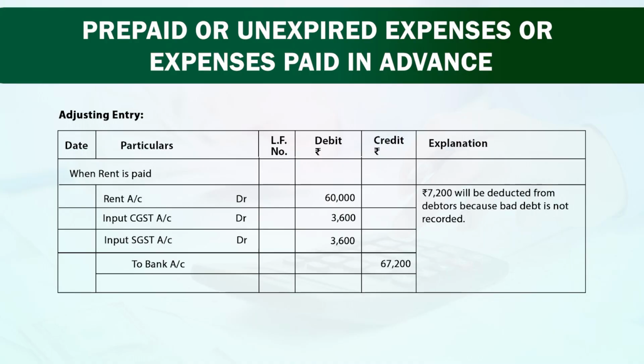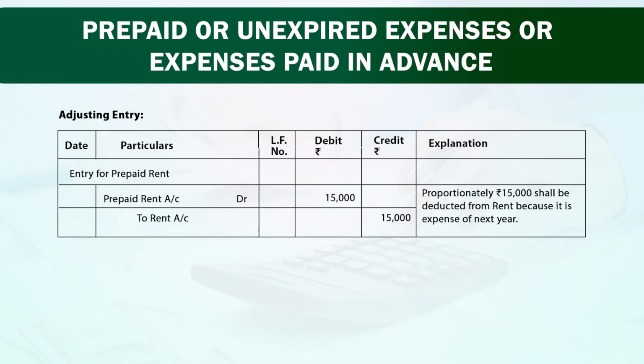Now, we have to pass adjustment entry for that. So, adjusting entry is rent account debited rupees 60,000, input CGST debited rupees 3600, input SGST account debited rupees 3600 and to bank account 67,200 rupees. Now friends, entry for prepaid rent. Prepaid rent account debited by 15,000 and to rent account 15,000 rupees. Proportionately rupees 15,000 shall be deducted from rent because it is expense of next year.